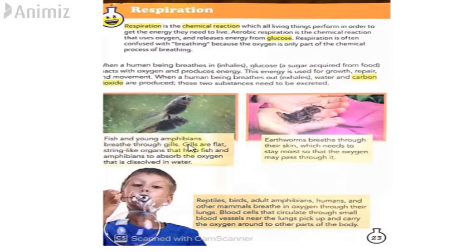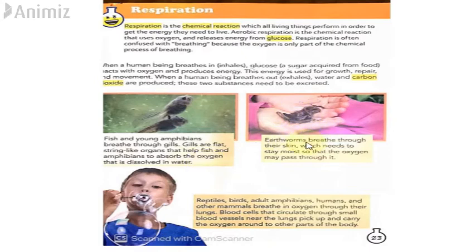fish and young amphibians breathe through gills. We have talked about different groups of animals, I think, in the previous lecture. So fish and young amphibians have gills inside their bodies. Gills are flat, string-like organs that help fish and amphibians absorb the oxygen that is dissolved in water. Because fish live in water, they don't breathe with their mouth. Allah Almighty has placed gills in them, so they breathe with their gills.